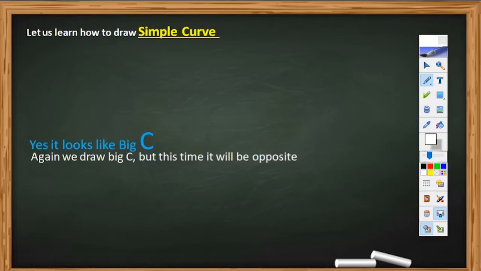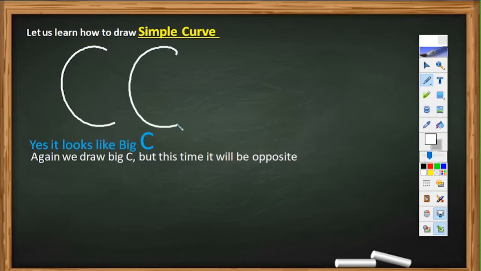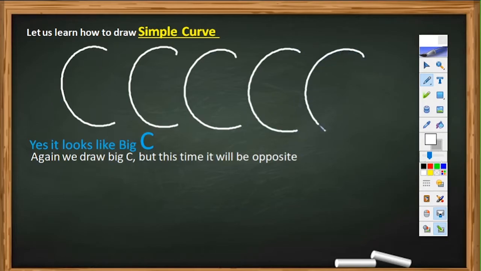Let us learn how to draw simple curve. Yes, it looks like big C. Again we draw big C, but this time it will be opposite.